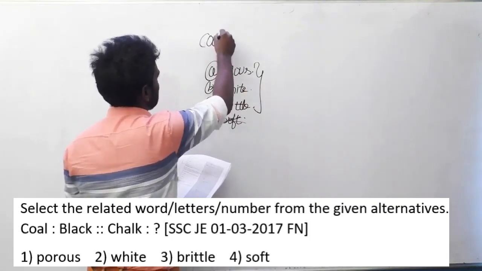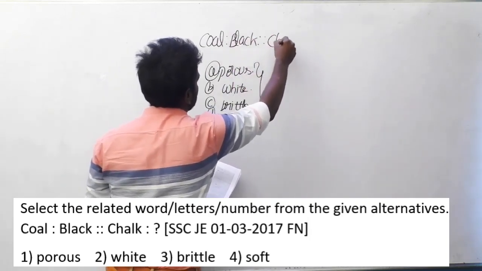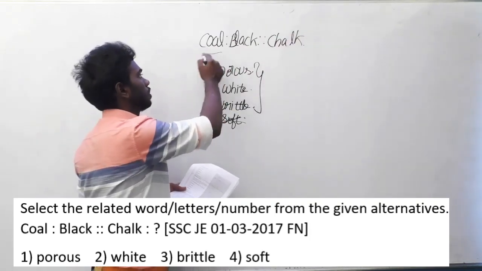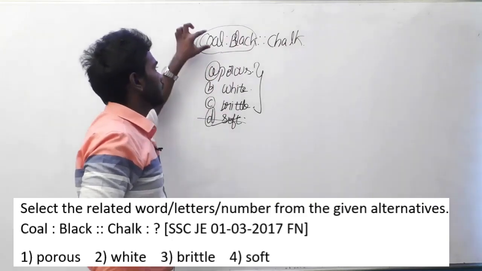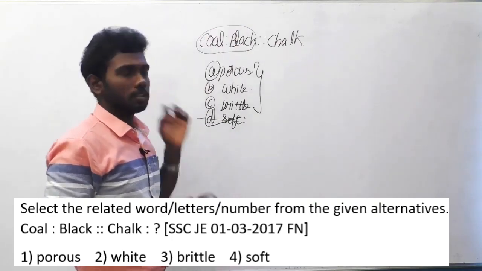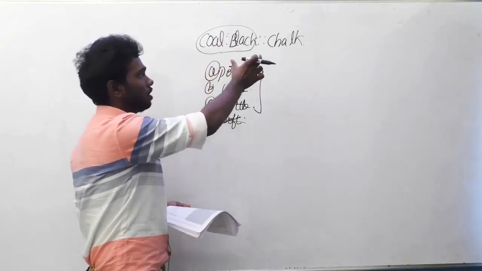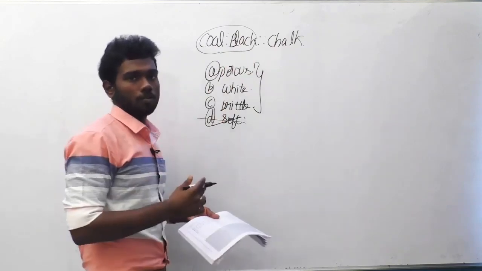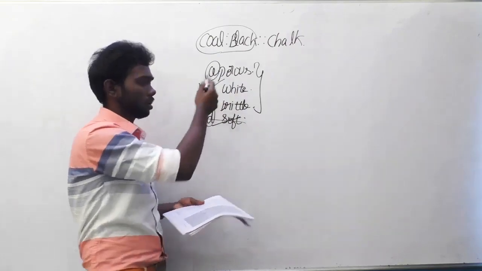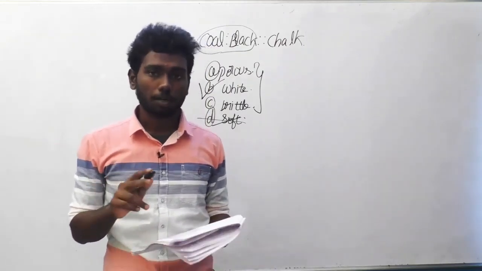So these three options are the properties of a chalk. So the question is coal is to black implies chalk is to what? If you look at this closely, coal is to black. They have given a single property of coal in terms of color. So the color of coal is black. That's the relation between them. So they are asking the color of a chalk piece. This is how we have to understand the question. The color of a chalk piece is obviously white. The other two options are not the correct answer. So the answer for the 101st question is option B, white.